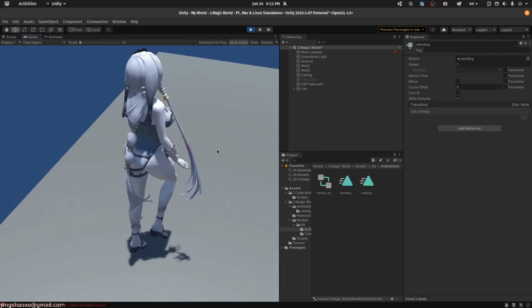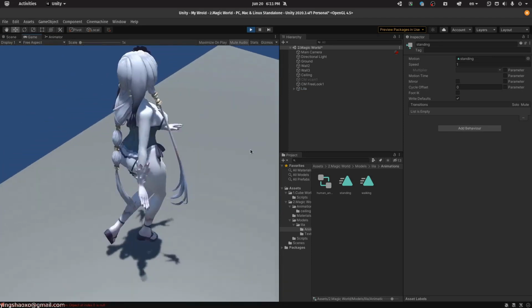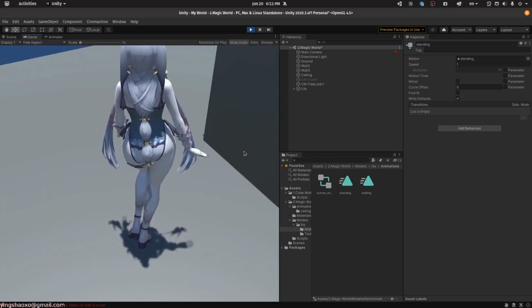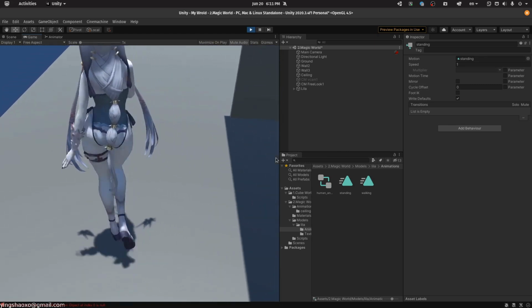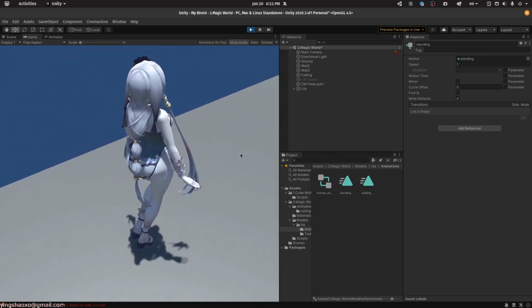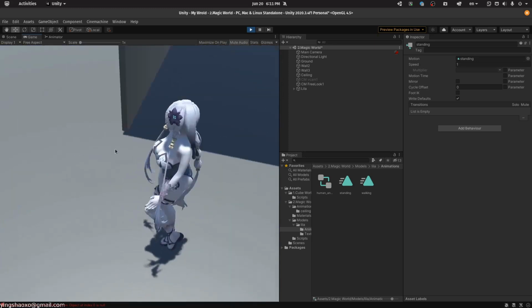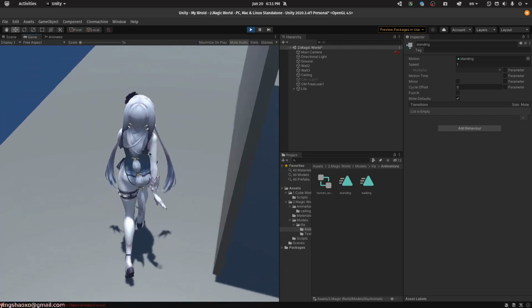But whenever I press the moving key, our character starts moving, and when I stop, our character just stands there without doing any movements. If I stop it again, you can see our character standing right there. Beautiful. So this is basically how we control our character with animations.